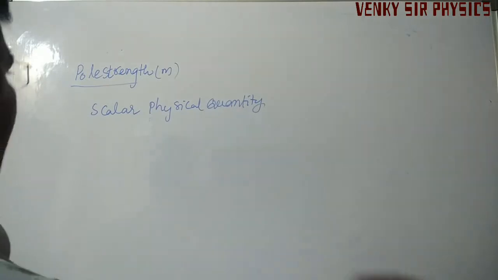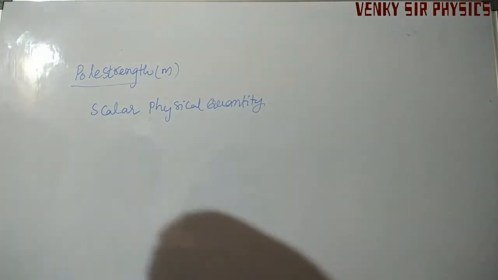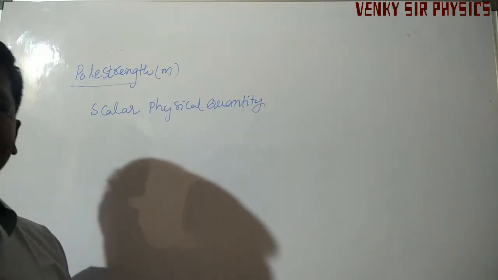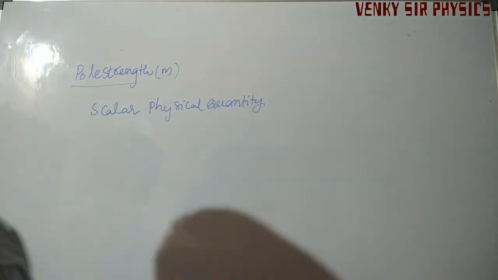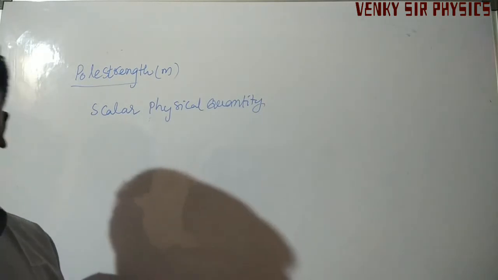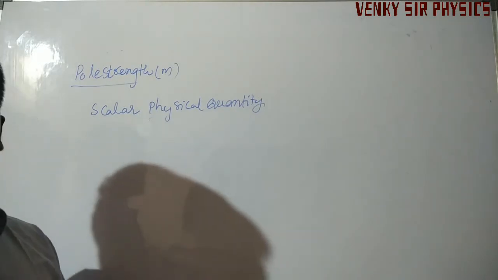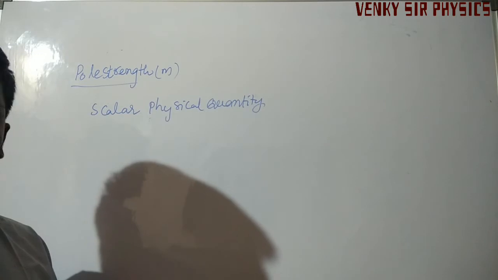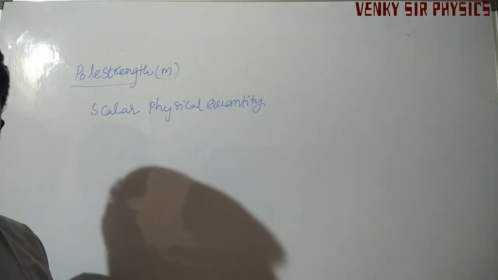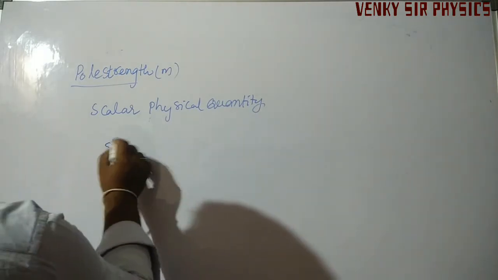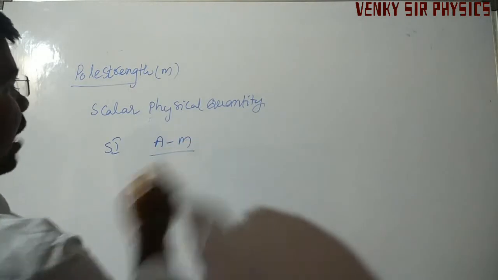It is a scalar physical quantity, which is defined as the strength of a magnetic pole to attract magnetic material towards itself. It is a scalar quantity. Its SI unit is ampere meter.